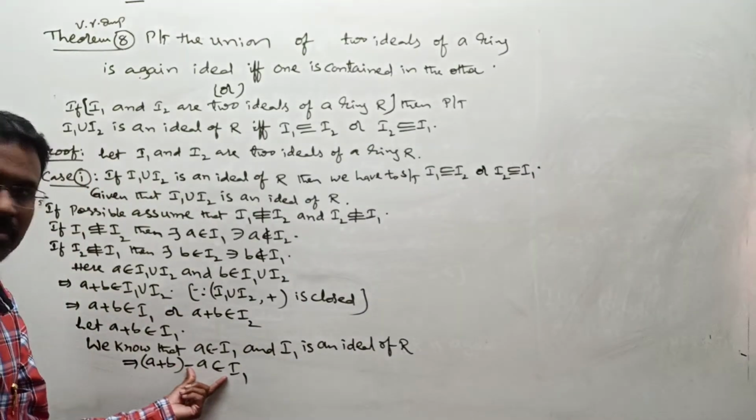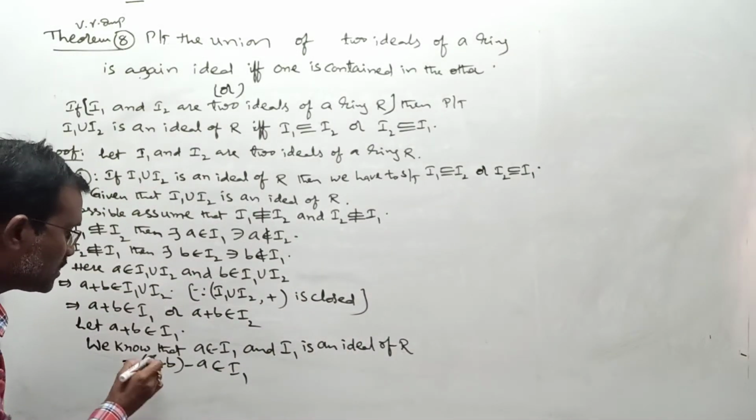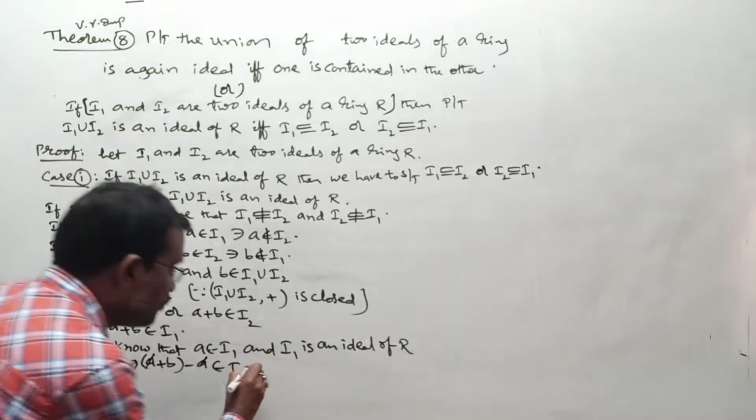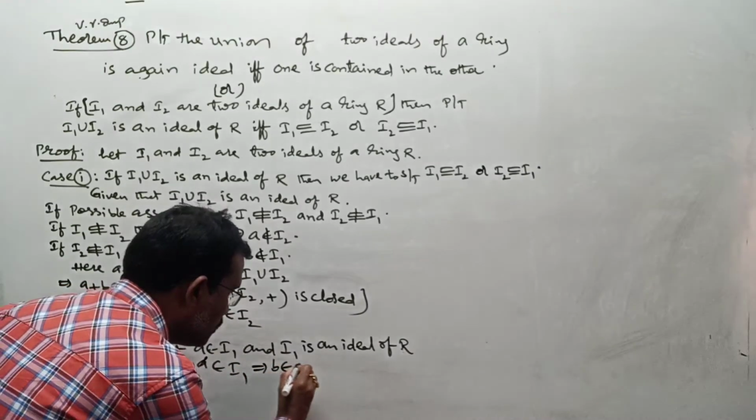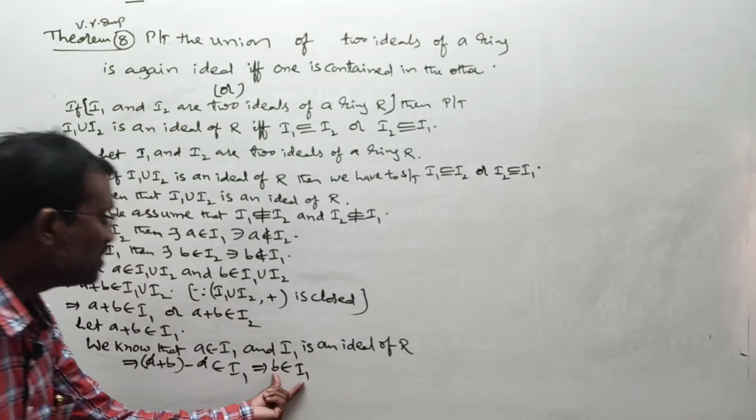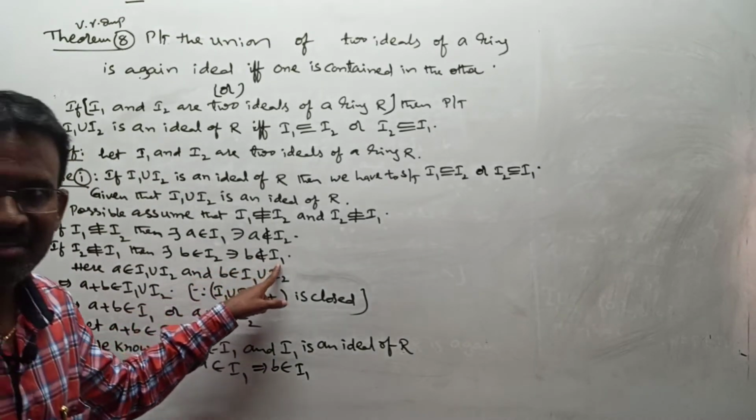That I proceed here, right? But these two things get cancelled, minus A plus A. Then what do we get here? B belongs to I1. Now this is a contradiction because B does not belong to I1 originally.